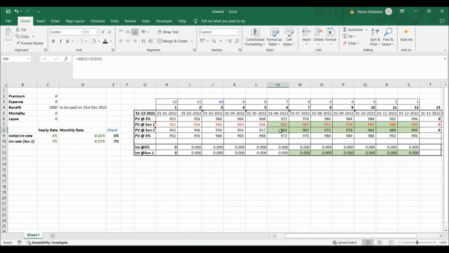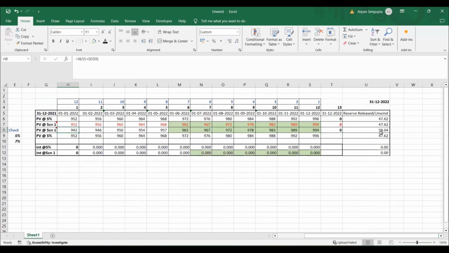You can see that from 961, here we are using D10. Now in this case, we are using D9, and we have stopped using this number because we are not using the cumulative discounting, but we are discounting the number that is present in the coming month, right? So obviously, this is a recursive calculation, and this is how actual software also works, right? So this is a recursive calculation started from here, then we are going back and we are coming to this number. Now, when we reach this number 942, right?